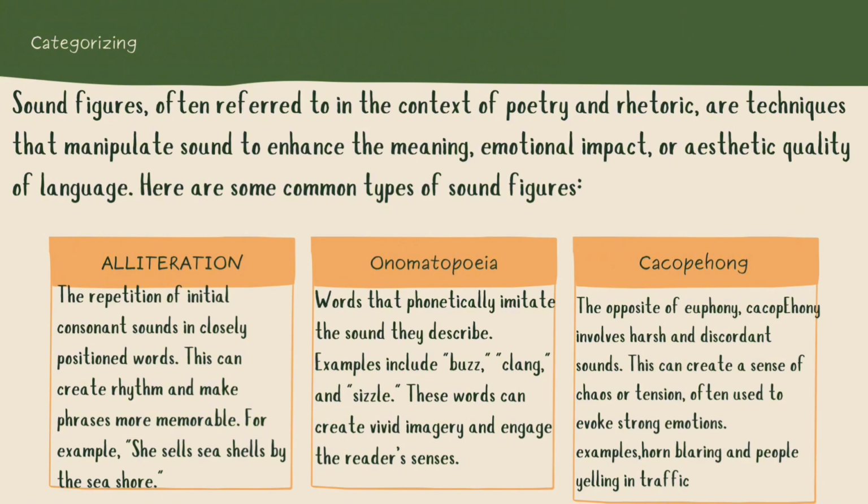Onomatopoeia. Words that phonetically imitate the sound they describe. Examples include buzz, clang, and sizzle. These words can create vivid imagery and engage the reader's senses. Cacophony. The opposite of euphony, cacophony involves harsh and discordant sounds. This can create a sense of chaos or tension, often used to evoke strong emotions. Examples: horns blaring and people yelling in traffic.